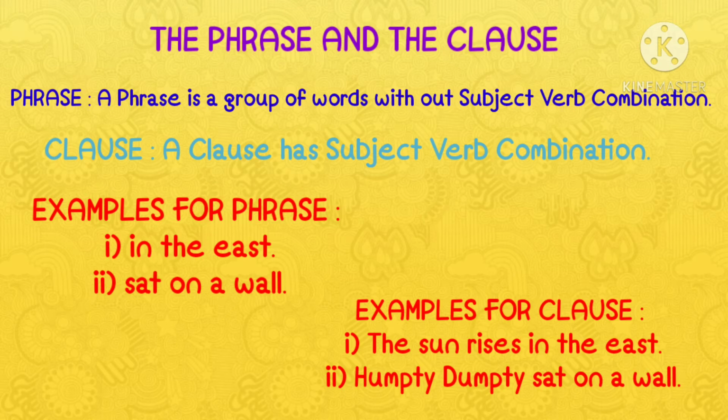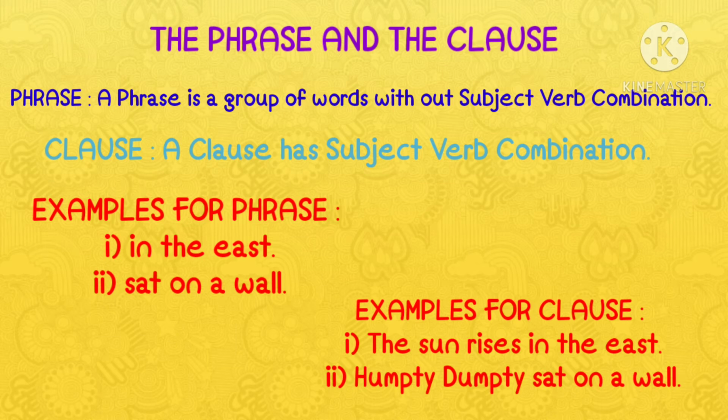Whereas a clause is a group of words which forms part of a sentence and contains a subject and a predicate. In a clause, there is a subject verb combination. Here, let us see the examples for a phrase.